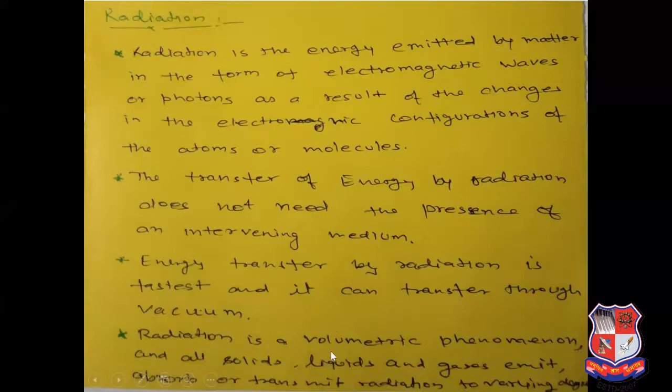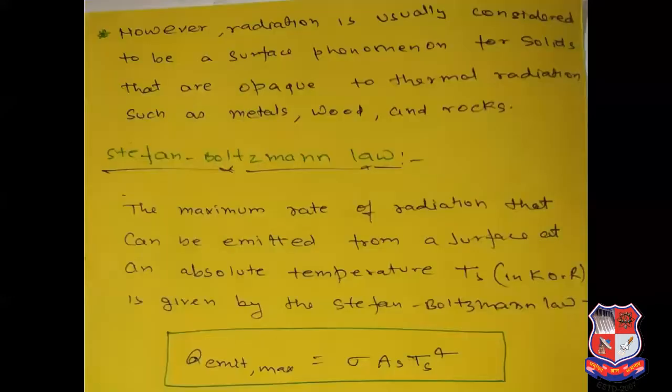Radiation is a volumetric phenomenon, and all solids, liquids and gases emit, absorb or transmit radiation to varying degrees. However, radiation is usually considered to be a surface phenomenon for solids that are opaque to thermal radiation, such as metals, wood and rocks. So in conduction, we saw Fourier's law. In convection, we saw Newton's law of cooling. And for radiation, the Stefan-Boltzmann law is used.